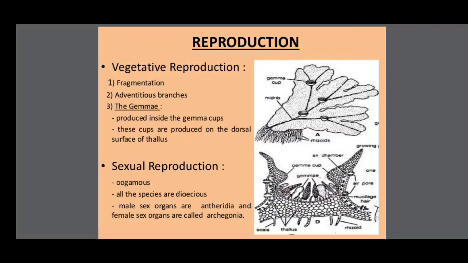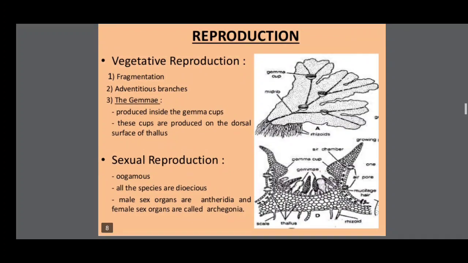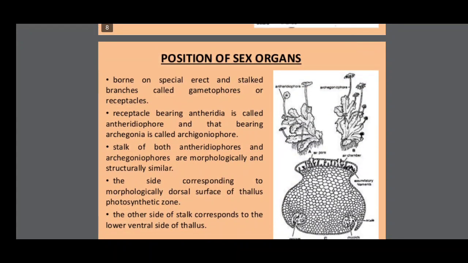So next one is the sexual reproduction. Sexual reproduction is the oogamous type. All the species are dioecious, meaning male thallus and female thallus are different plants. Male sex organs are antheridia and female sex organs are called archegonia.